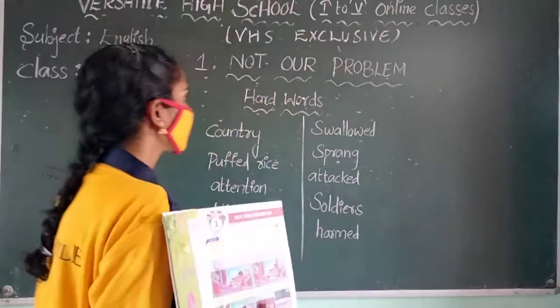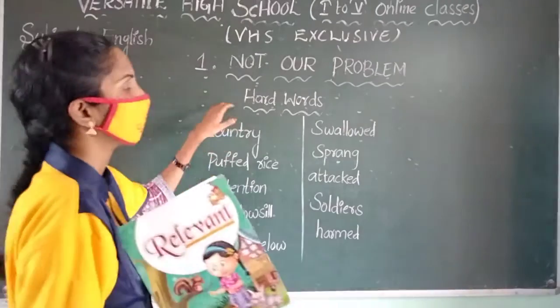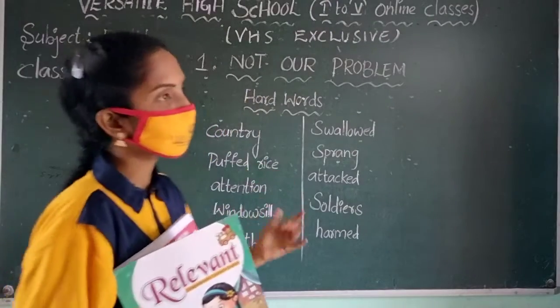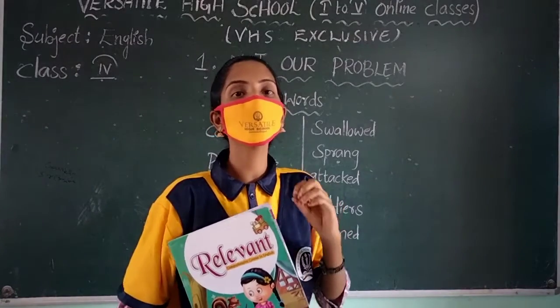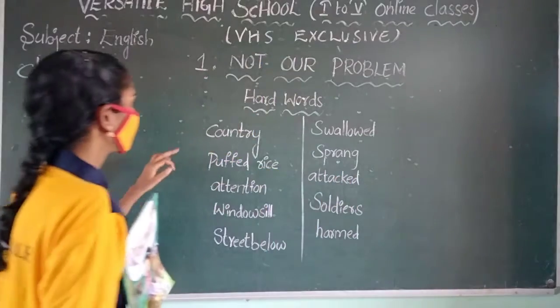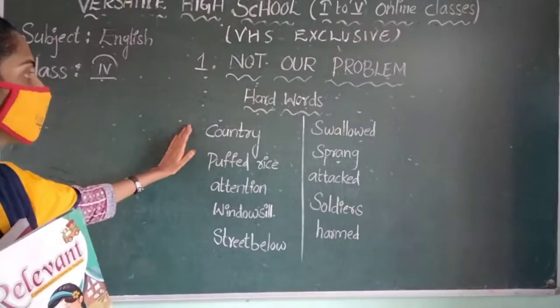Before we start, let us discuss that in this story some hard words are there. Some number of hard words are there. Which ones do you not know? You must underline these hard words in your textbook with a pencil. Now look at the hard words.